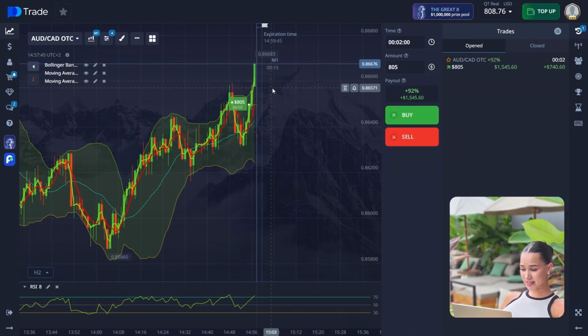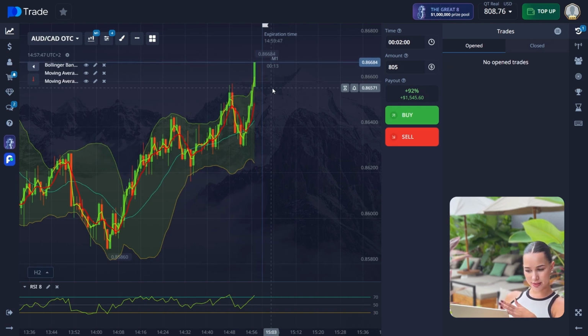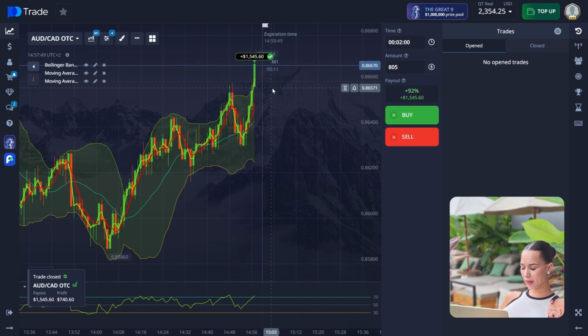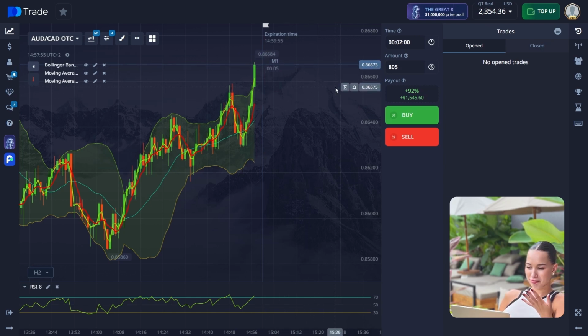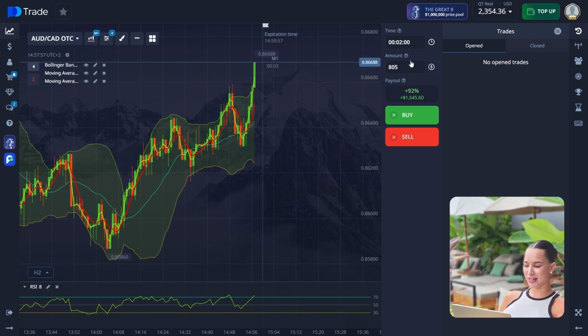So guys, it's 3 seconds to the end of our trade. As you can see, it's growing and growing, and we closed the trade in a plus. I was pretty sure about this, even though for a lot of people, I think this trade was like, why did you do this, you know?